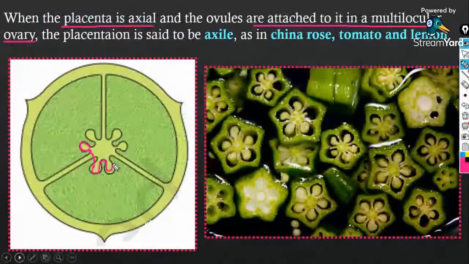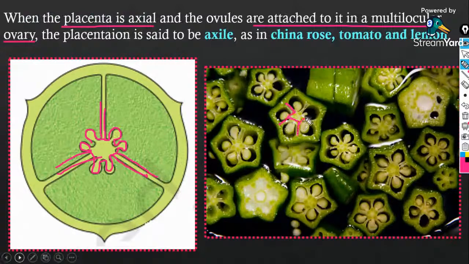These are the ovules which are separated like this due to the formation of septa. So all the ovules are attached like this. It is said to be an axial placentation, seen in China rose, tomato, and lemon.